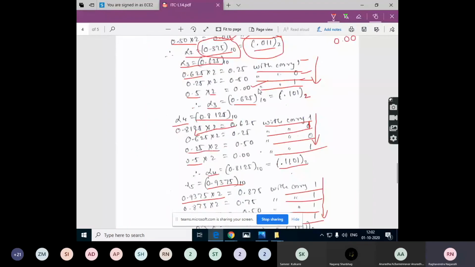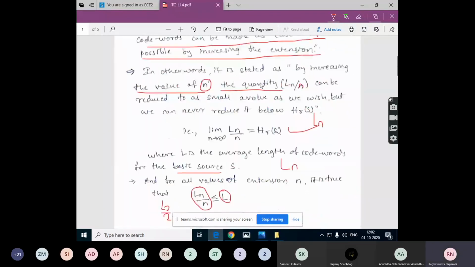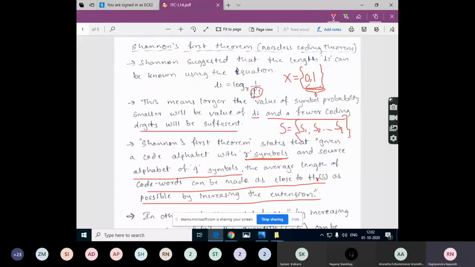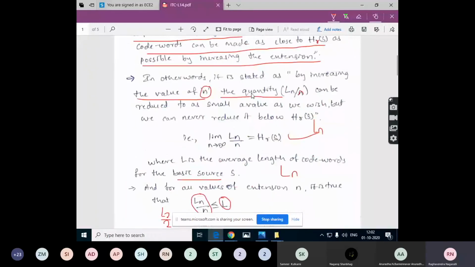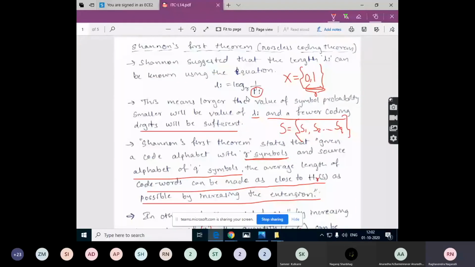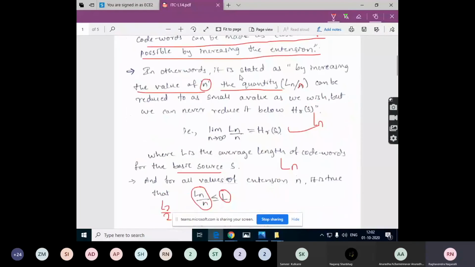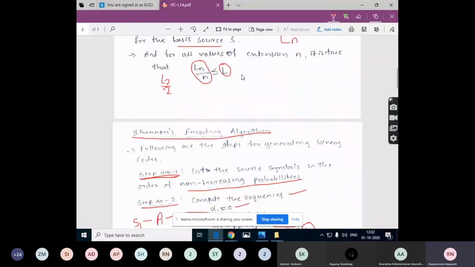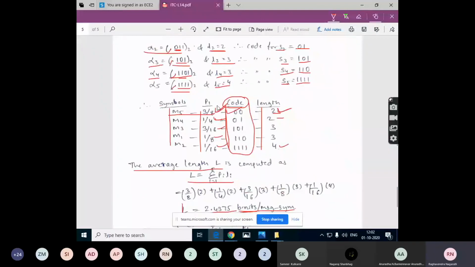And one more thing, Shannon's first theorem says that the length of the code word for the symbol which has the highest probability is always less compared to the other symbols which have low probability. We can verify that in this example. The symbol with the highest probability will have the lowest possible length, and symbols with the lowest probability will have the highest possible length in that code.